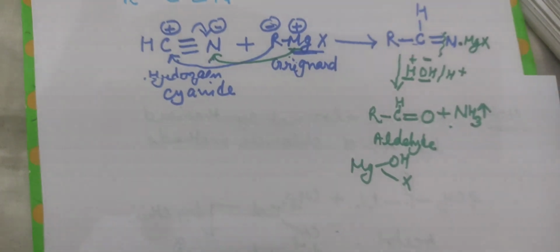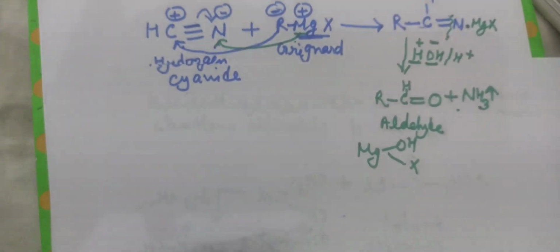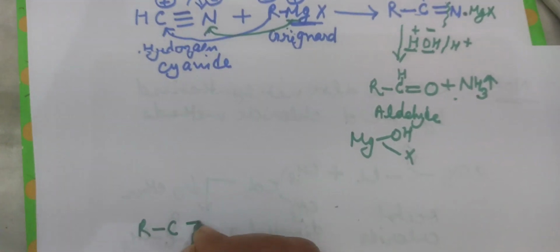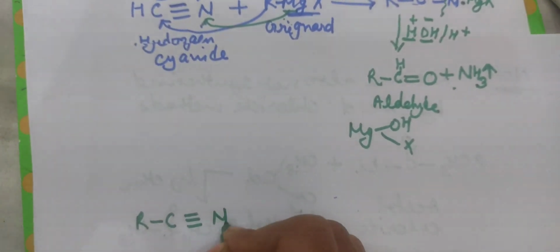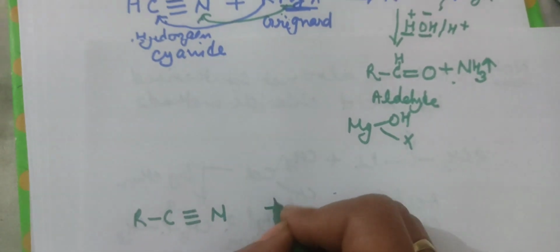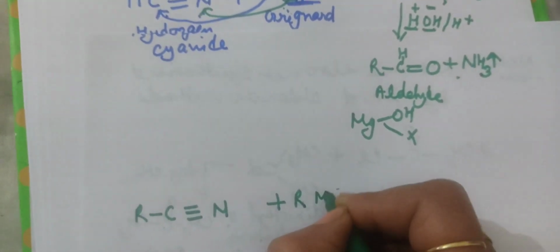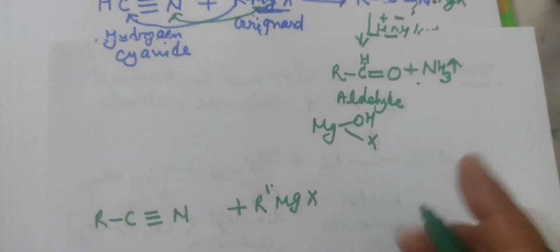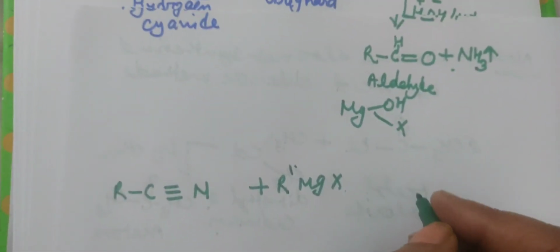If we take another example, R-C≡N, an alkyl cyanide, with a Grignard reagent, here we take a different case to find the condition.